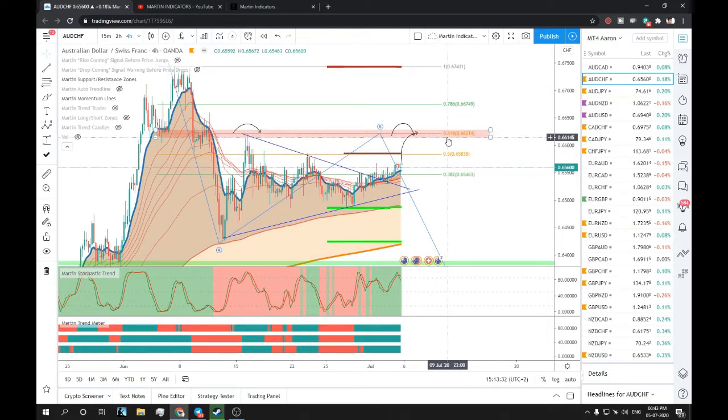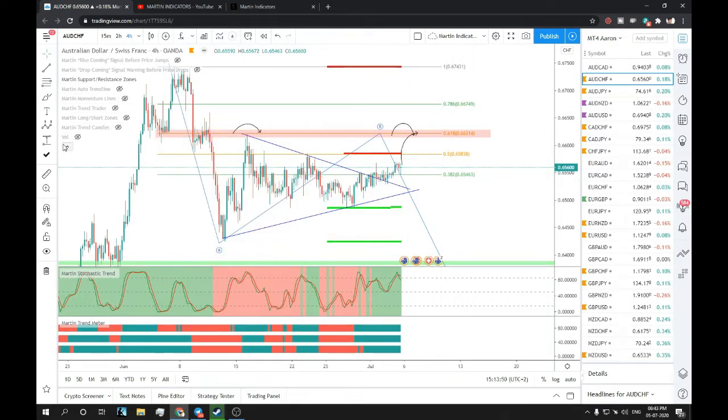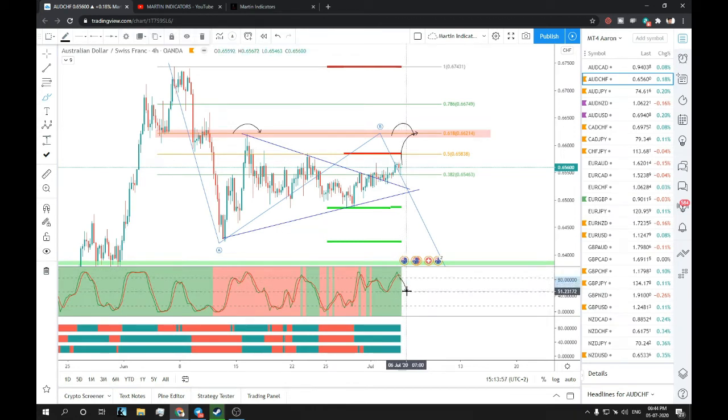I would like to see how the price reacts over there to take any long or short position. If I see a rejection from here, you can take a short, considering we also have a double top. That would be a very great confluence, and we also have a golden zone over here. So wait for this range, don't FOMO. If at all you want a long, you can long this, but I would just wait because the stochastic trend indicator is showing a downward move. So we might see a small bullish move to the 0.5 ratio, and then again we move down. This is highly possible, guys.